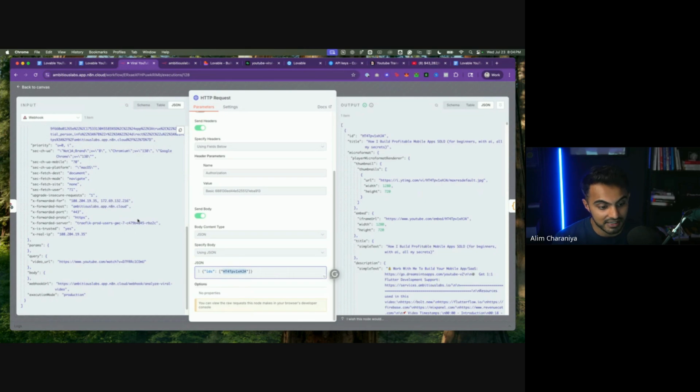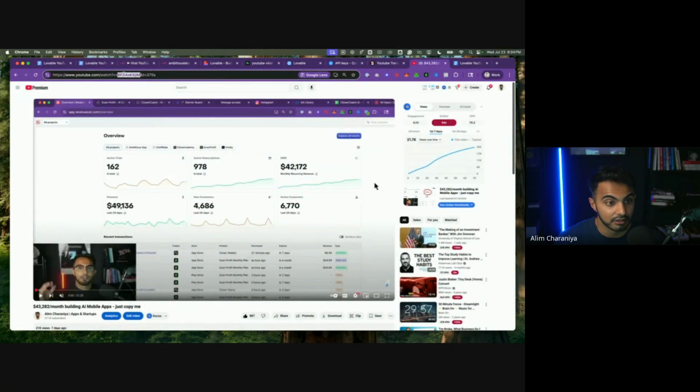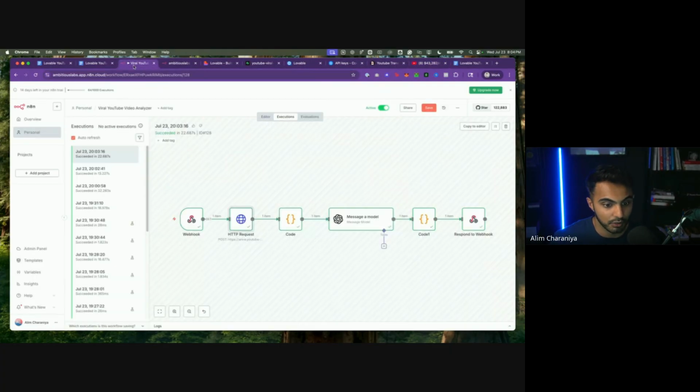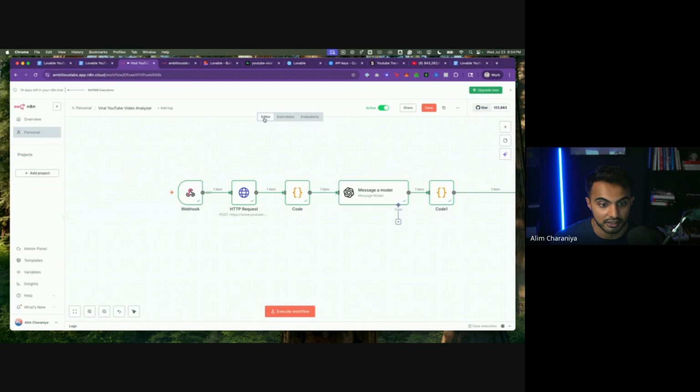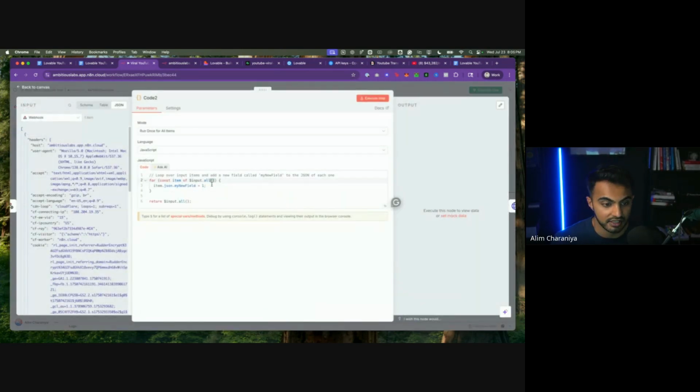What I need to do is take just this piece of the video URL and pass it in as an ID. So what we're going to need to do is write a little bit of code, or we can simply take the ID from any video, but I don't like that. I want to be able to pass the whole URL. So here's what we can do. We can quickly update this, heading back to the editor. We can write a little bit of code in here. And we're going to say,